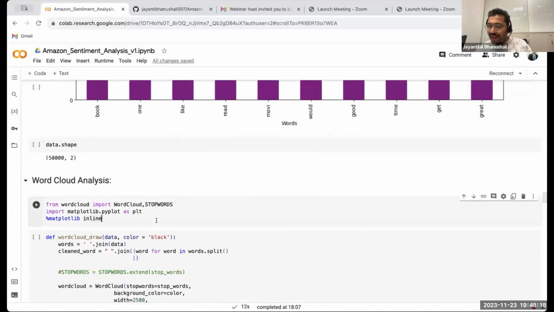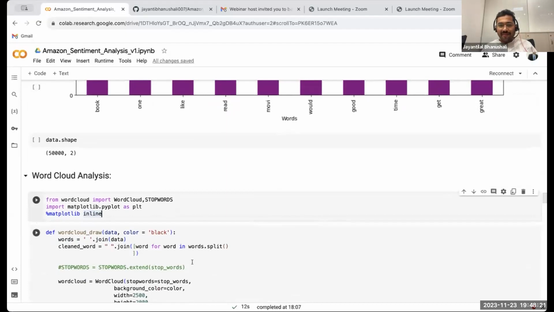Second thing is word cloud analysis. So again, we are just visualizing based on frequency.